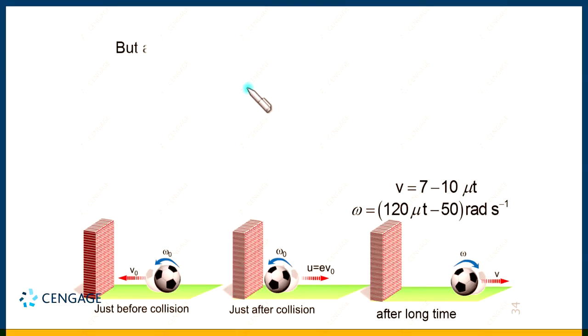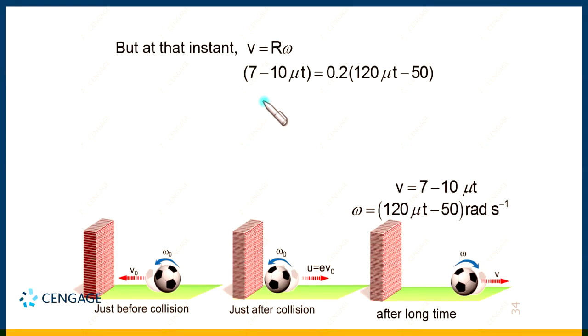So at the time of rolling, we have v equal to r omega. We can substitute the value of v and the value of omega to get the value of t, because t is unknown in this equation. We can solve here. After solving, 34 mu t equal to 17, right? That means mu t equal to 0.5.